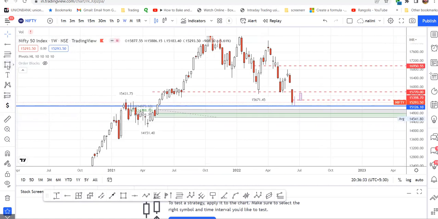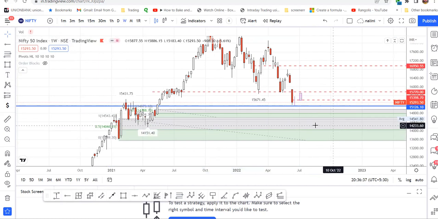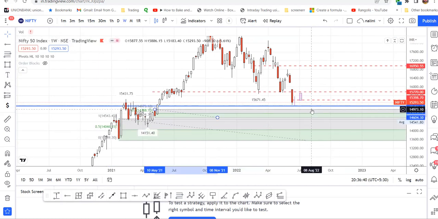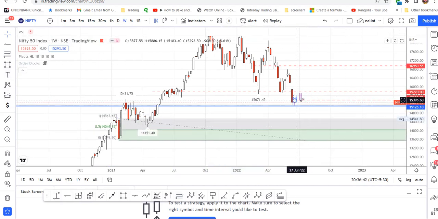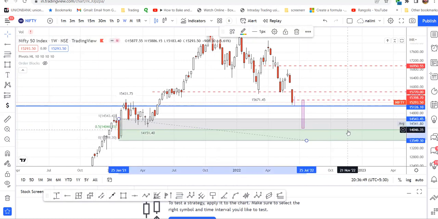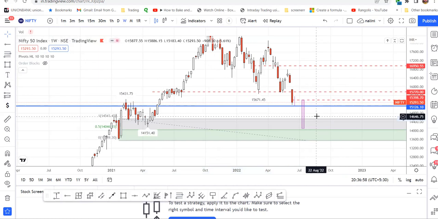And another order block is over here. This is the block over here. Let me remove this. And even price can come down to this level too. It can go to 14,046. It can come down to 14,046 also. But it takes time. In between there will be rallies and in between there will be sell-offs.